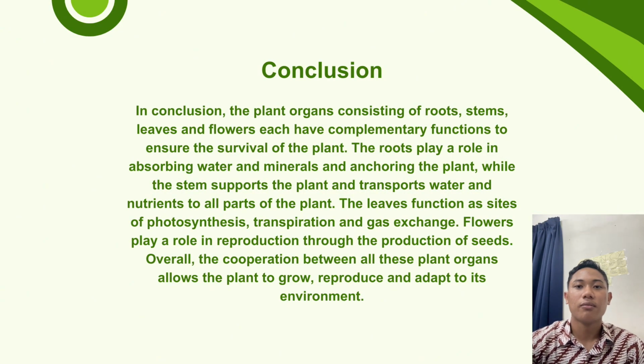In conclusion, plant organs such as roots, stems, leaves, and flowers work together to ensure plant survival. Roots absorb water and minerals, stems provide support and transport, leaves produce food, and flowers enable reproduction. This cooperation allows plants to grow, reproduce, and adapt to their environment.